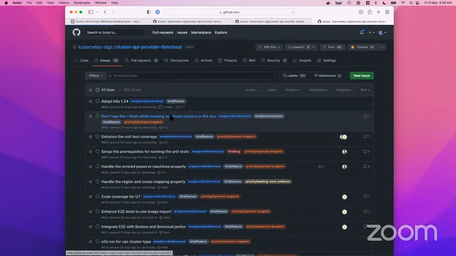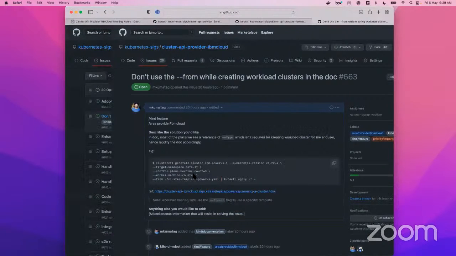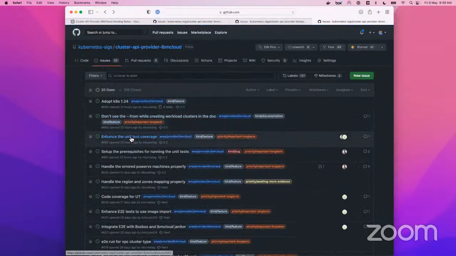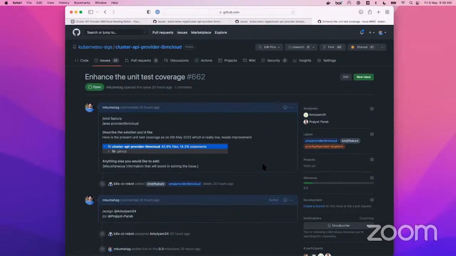Oh, another, just one more thing for the unit tests, right? When I was looking at some of the controller tests that we had, as we said, we are using the Ginkgo version, right? I checked with the other AWS folks, as we discussed on the previous Scrum call, and they are using the normal approach rather than the Ginkgo version of it. The reason they mentioned is that they want to keep it in sync with the flow that Cluster API is using, so they wanted to follow the same fashion.